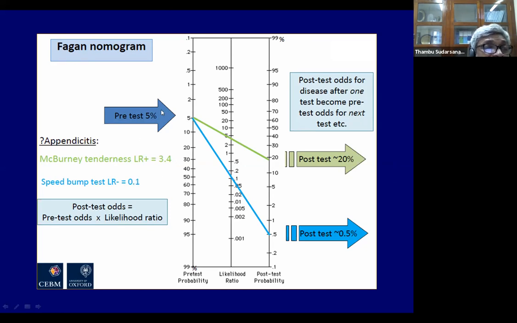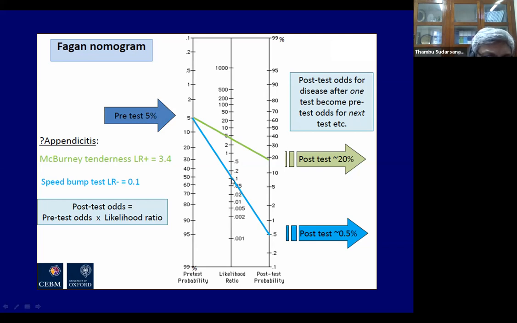Now the speed bump test has a negative likelihood ratio of 0.1. That means when the test is negative, the likelihood ratio is 0.1. The pre-test probability is 5%. The negative likelihood ratio is 0.1. If you join these two lines, this middle line is called the likelihood ratio line. This line here at the end is called post-test probability. If you join these two lines, it ends up at 0.5. So before doing the speed bump test, you said my child has 5% chance of having appendicitis.